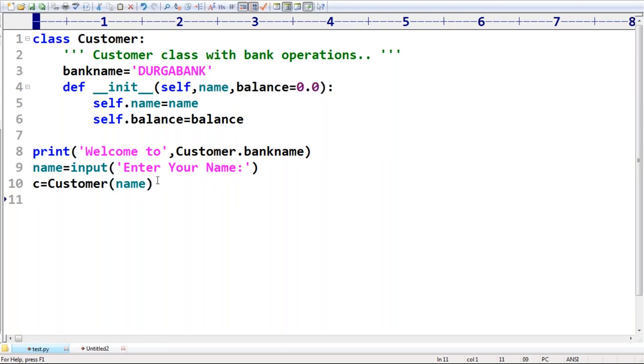Now observe very carefully. While True: what is the meaning of this? While True means how many times is this loop going to execute? Multiple times.